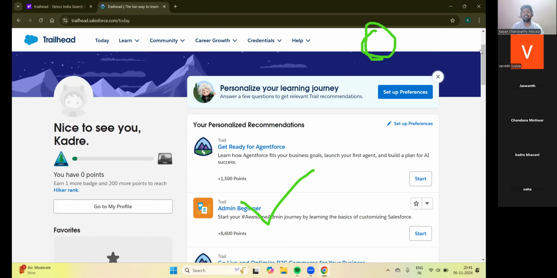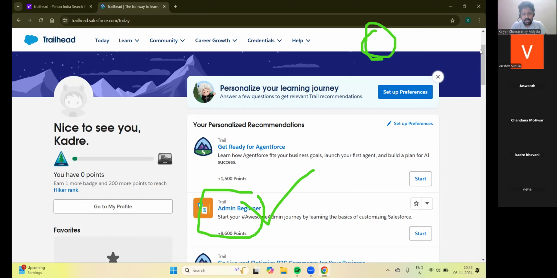This is a trail, which has a number of modules and challenges. Like in childhood we had chapters, in an education system we have chapters. Any trail is like one concept with chapter-like modules in it. We will be doing the tasks and getting hands-on with real-time examples, all put together in Trailhead itself.